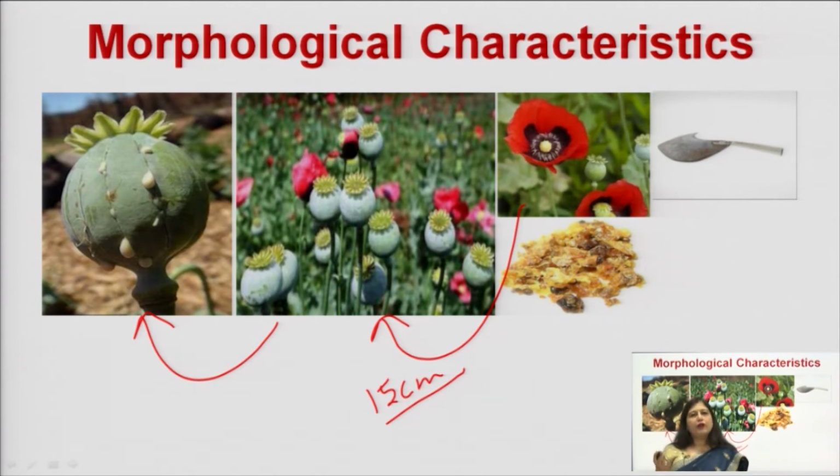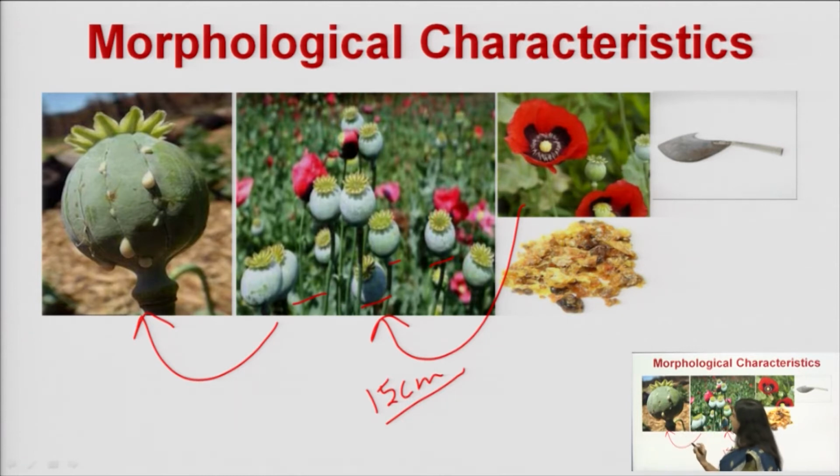Now, once the flowering appears, pollination will take place, and then these poppies, which you can see in this picture, are developed. These are nothing but the fruits or the capsules of the opium plant. Okay? So, they are the fruits of opium. Now, when they are in the unripe state, only at that time we have to collect the latex. So, how is it done?